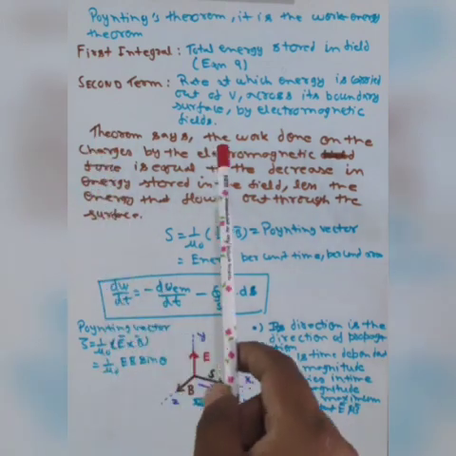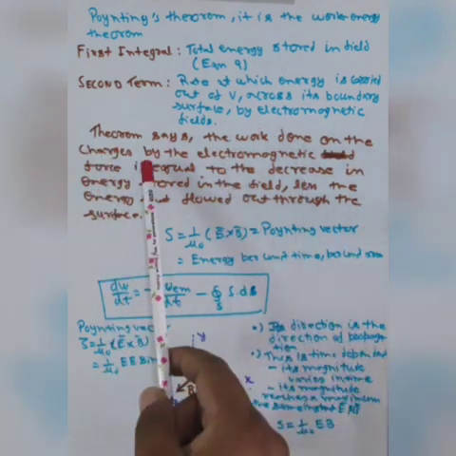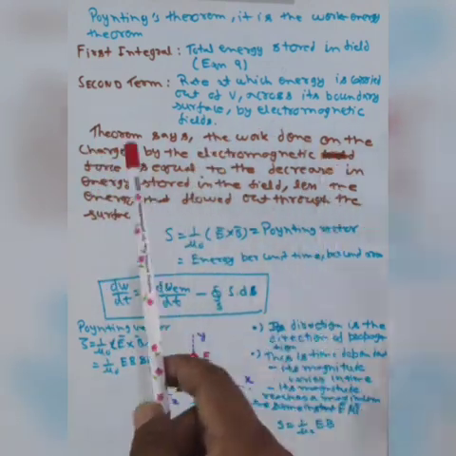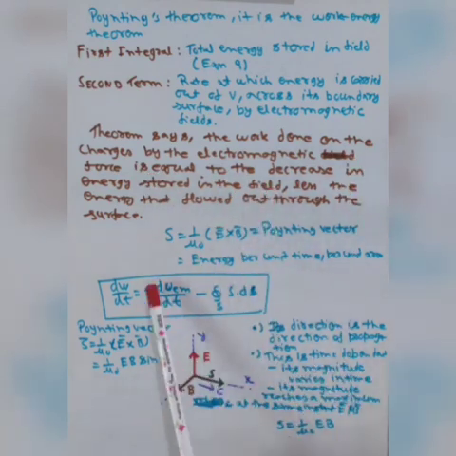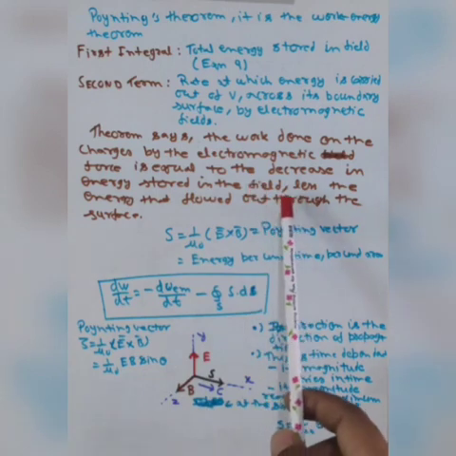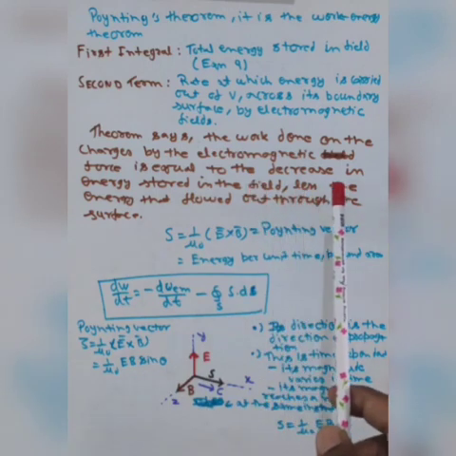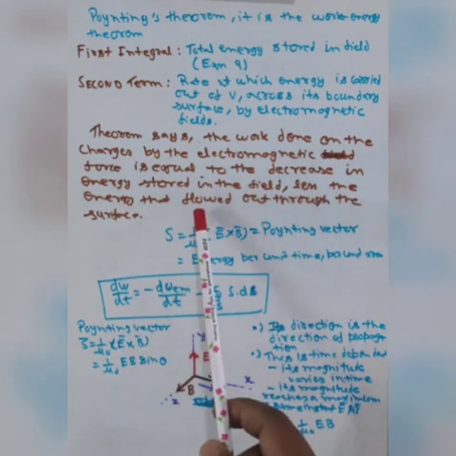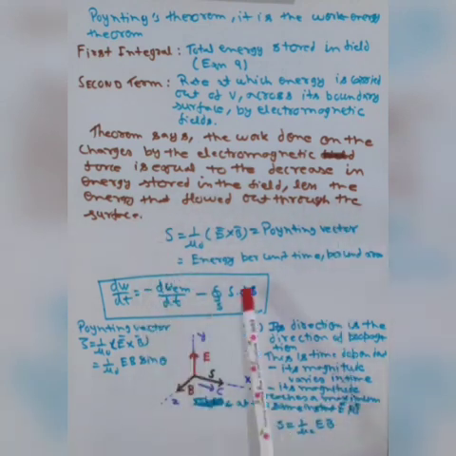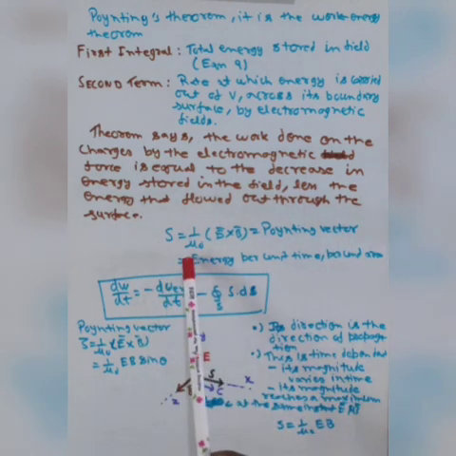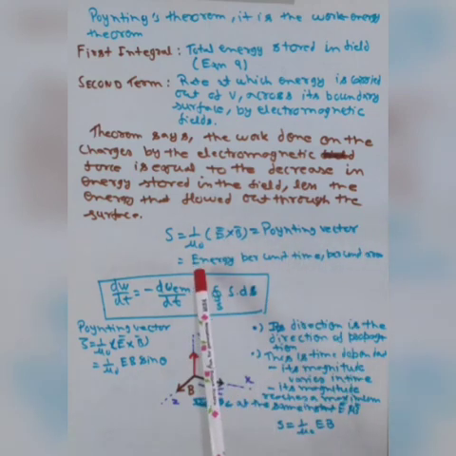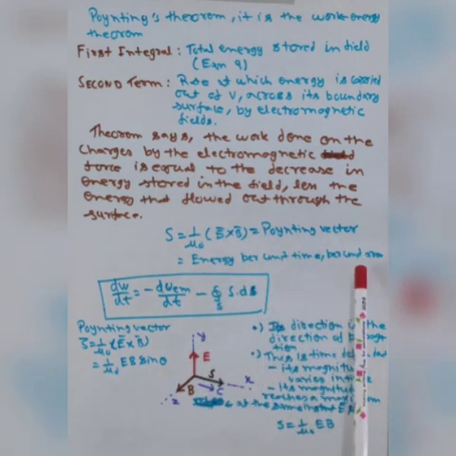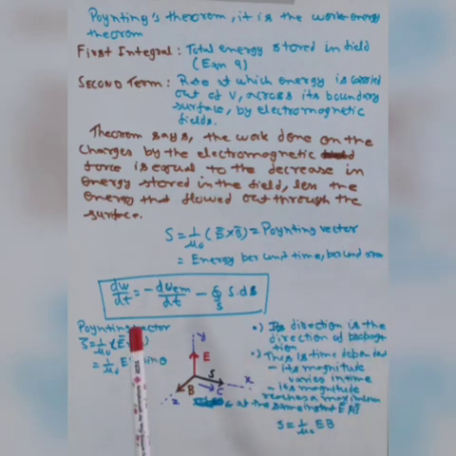The theorem says the work done on the charge by the electromagnetic force is equal to the decrease in energy stored in the field, this one, and less the energy that flowed out through the surface, this one, where S is equal to 1 upon mu naught E cross B, known as the Poynting vector, equal to energy per unit time and per unit area. We can write the Poynting vector like that.